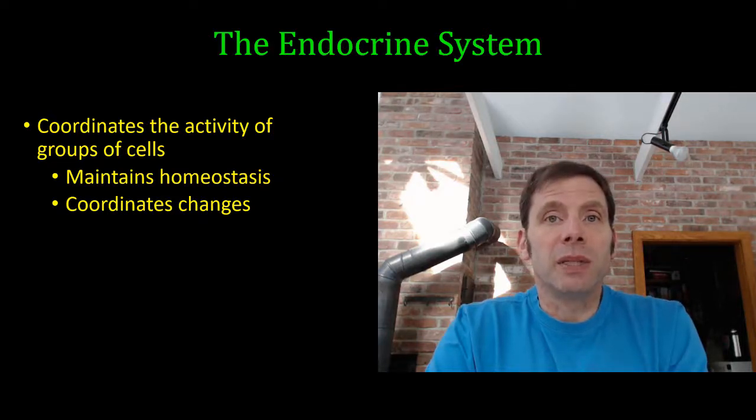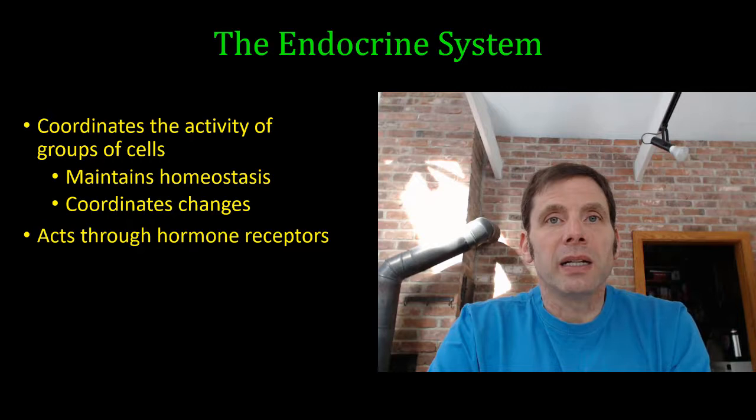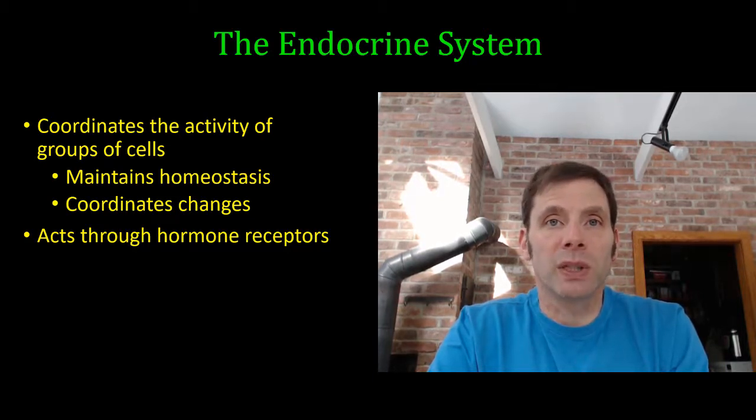So the endocrine system is going to be involved in all kinds of processes in the human body that require regulation of groups of cells together as tissues. The second principle I'd like to discuss is that the endocrine system acts through hormone receptors. It's true, the endocrine system acts through hormones and hormone receptors, but I want to focus today on hormone receptors, and I hope the rationale will be clear by the end of the video.